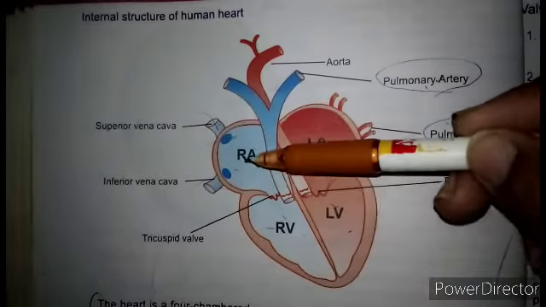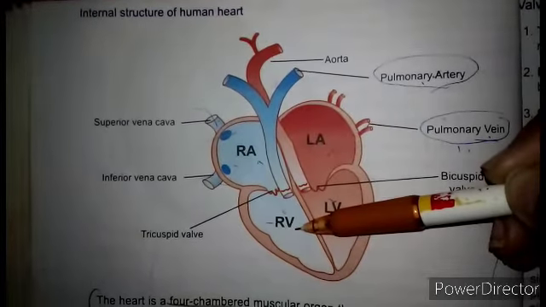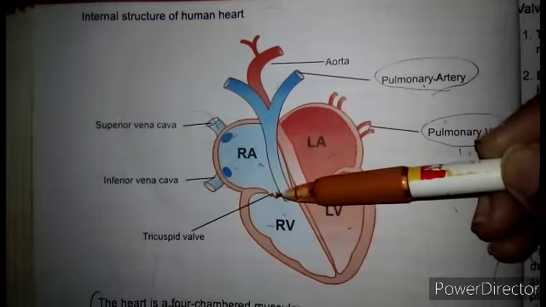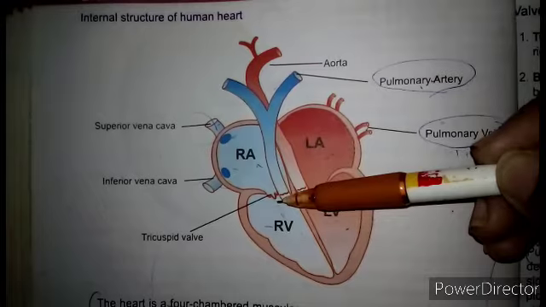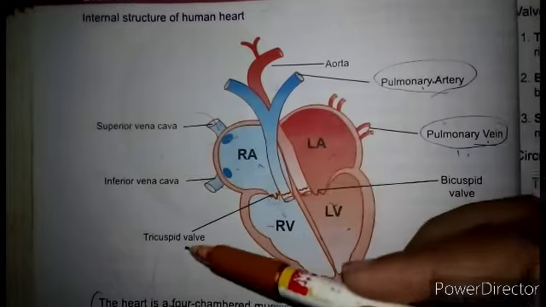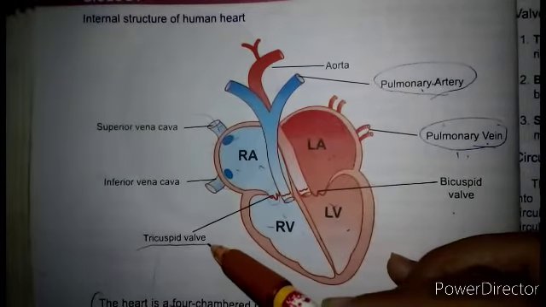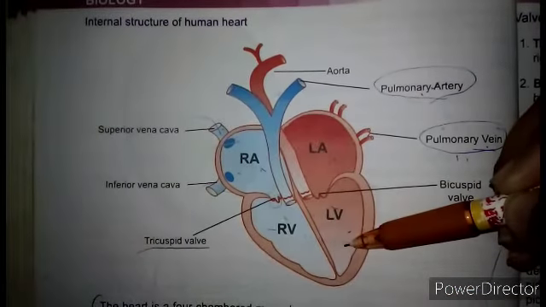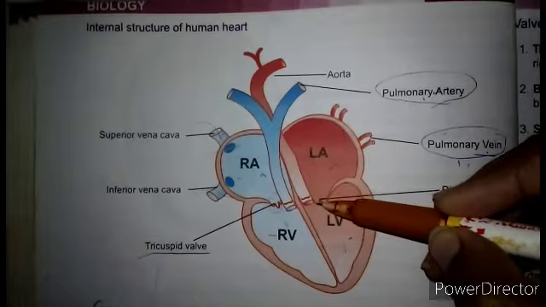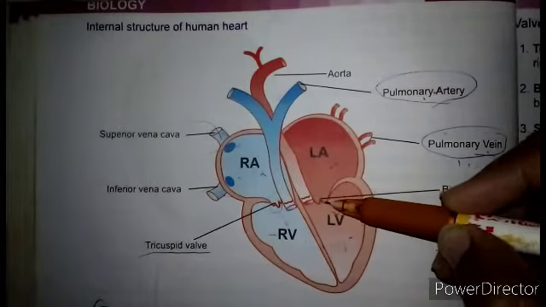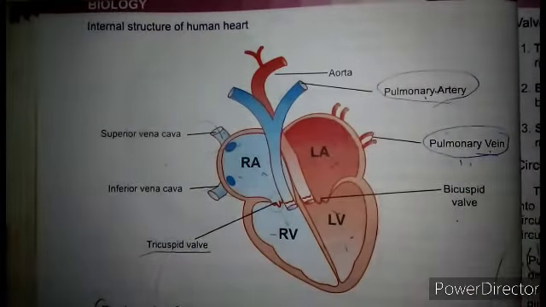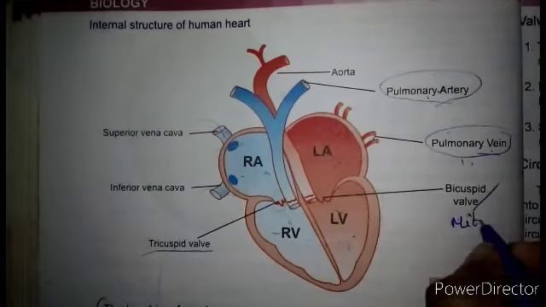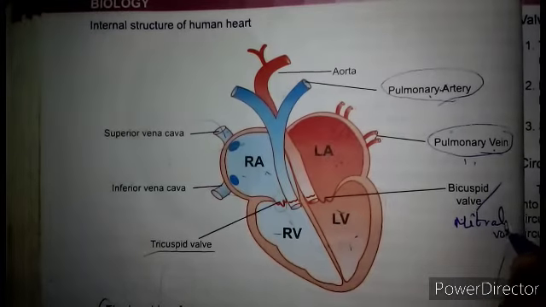The opening between the right atrium and the right ventricle is guarded by a valve formed of three muscular flaps or cusps, which is known as the tricuspid valve. And the opening between the left atrium and the left ventricle is guarded by a valve with two cusps, called the bicuspid valve, which is also known as the mitral valve.